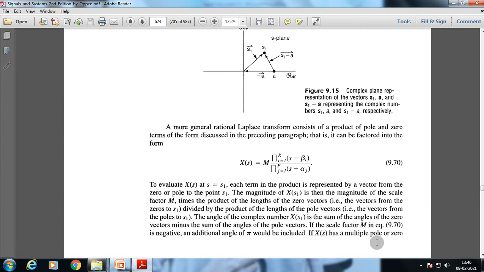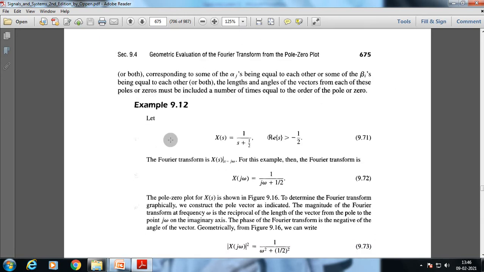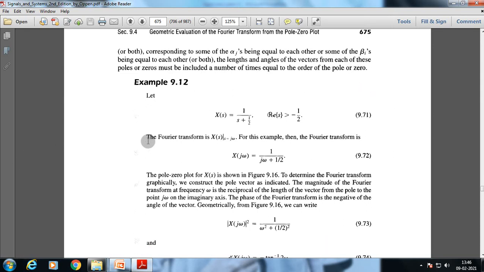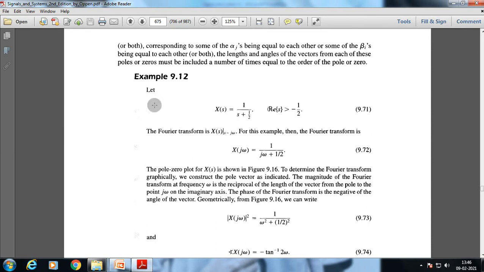If X(s) has a multiple pole or zero, corresponding to some of the alpha j being equal to each other, or some of the beta i being equal to each other, the lengths and angles of the vectors from each of these poles or zeros must be included a number of times equal to the order of the pole or zero. Okay, so if we go through this example, we get that X(s) is equal to 1/(s + alpha), with Re(s) > -alpha.